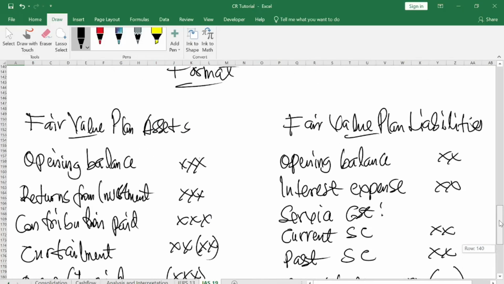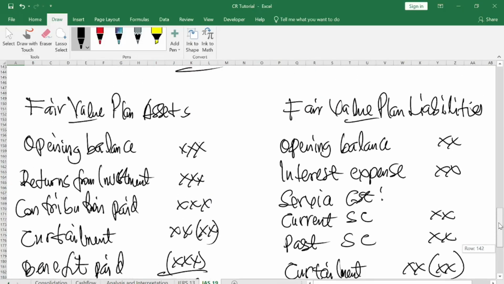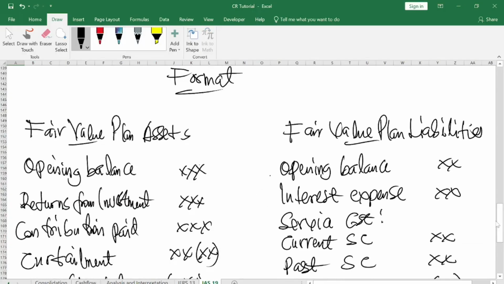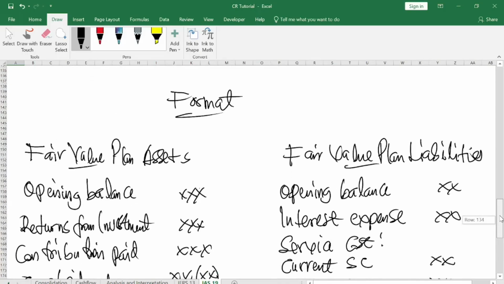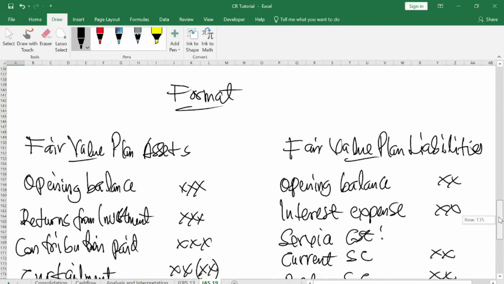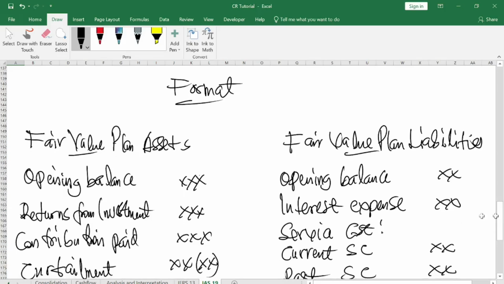All right, so let me further explain the format for you. When a company decides to create a fund called a defined benefit plan for the employees, where they will make a constant payment for the employees into the fund, you will have to account for the fund. So how do you account for the fund? This is the format for accounting for the fund.